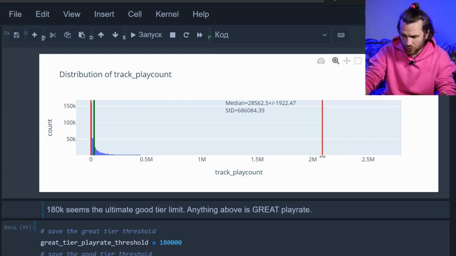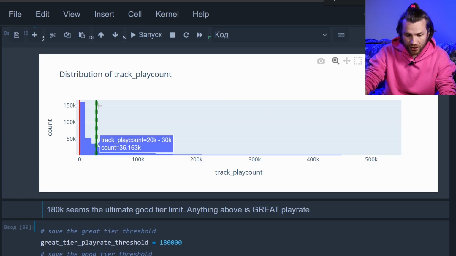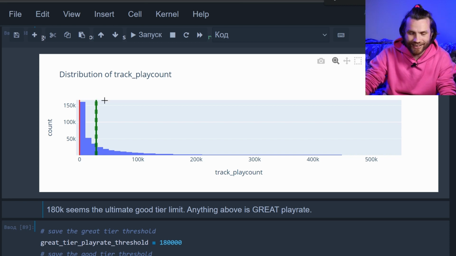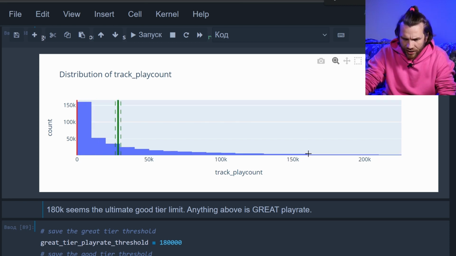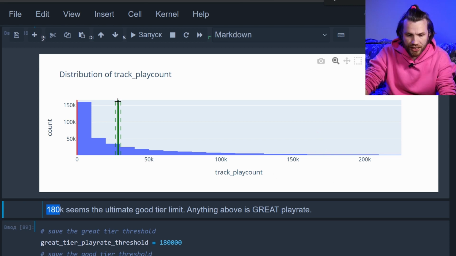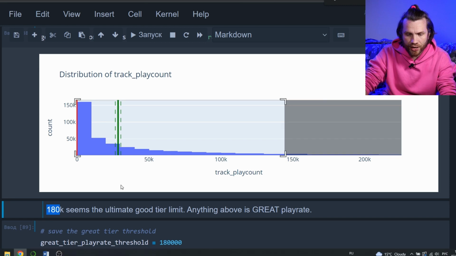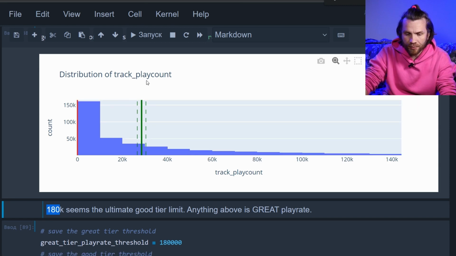Everything above 2.1 million plays is an outlier for sure. There's the median. It almost looks like it's one line there. It does look like at around 180 something, it flattens out. So let's set 180 as top tier limit. You see the median, dotted lines, they are confidence interval. So our median is actually within these dotted lines.